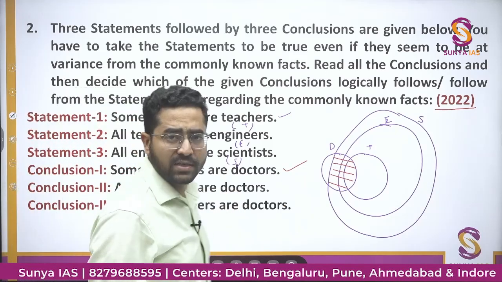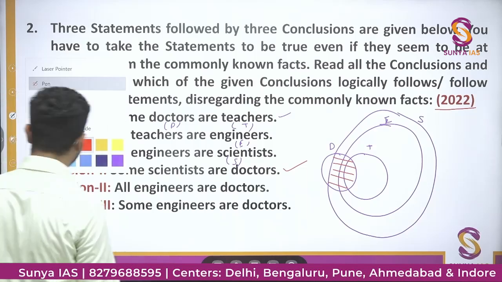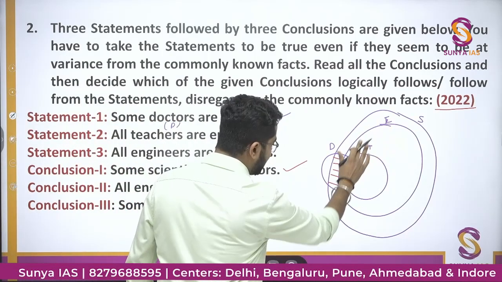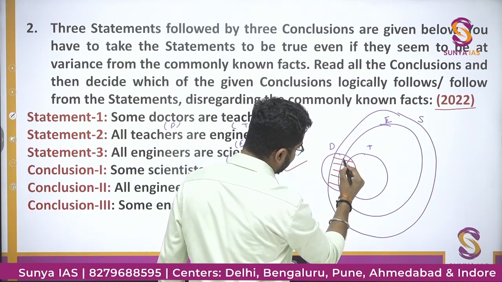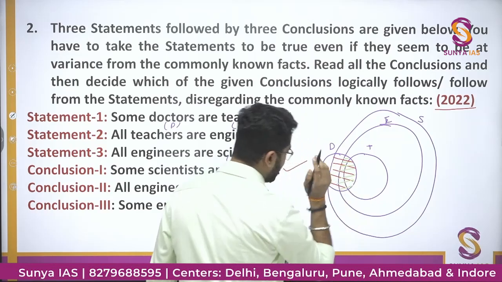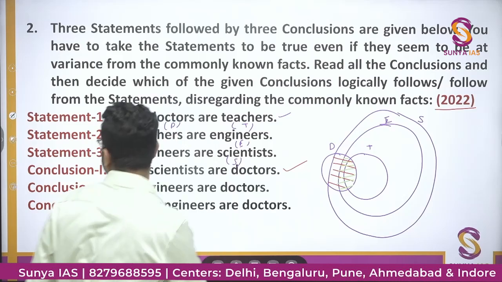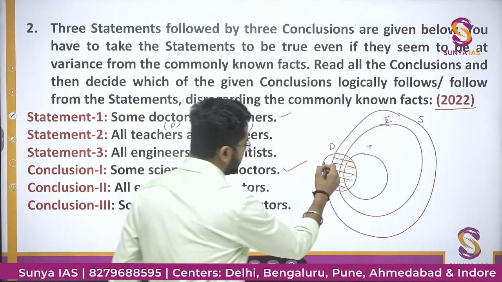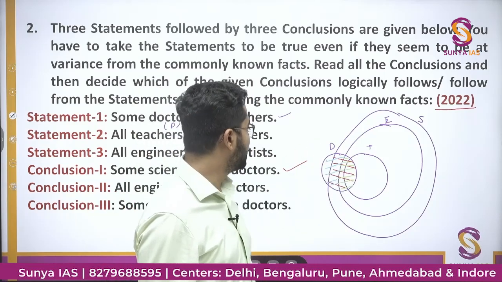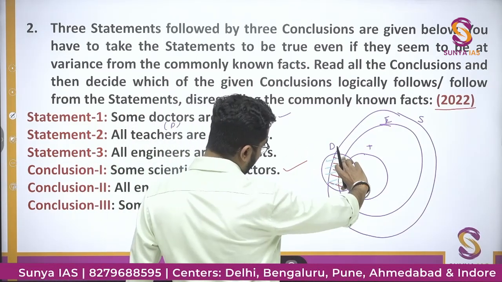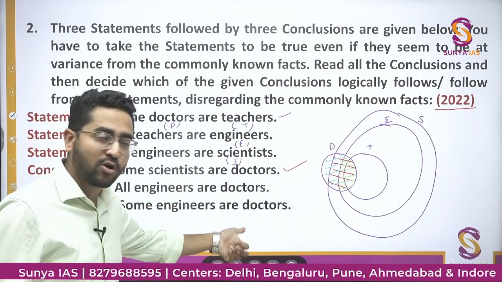All engineers are doctors. Can you say all engineers are doctors? This is engineers. This is doctors. So these many engineers are doctors, this green portion. Yes. But outside this green, this portion, the portion I am going to color by blue color, these many engineers are not doctors from this Venn diagram. So this green portion engineers are doctors, but this blue portion engineers are not doctors. So the statement all engineers are doctors is not right.